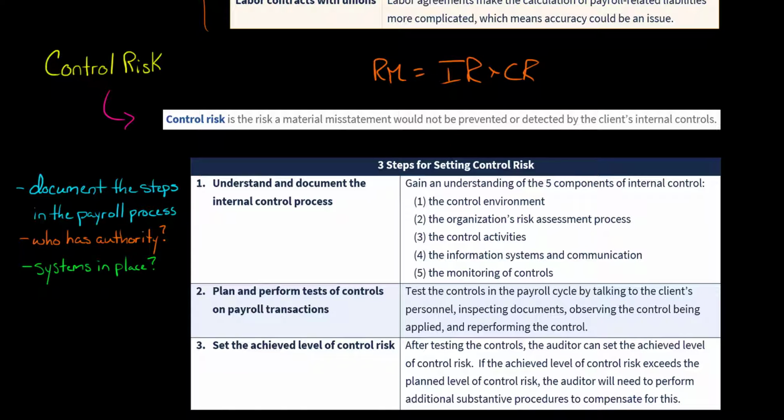Thinking about doing a walkthrough and really understanding the client's payroll cycle, and then asking yourself, who has the authority to do certain actions in this payroll cycle? For example, who has the authority to add a new employee? Okay, so who has the authority to do that? And are there systems in place for doing things? For example, when a new employee is added, is there a system in place for doing that? Or is it just, Susie handles that. We don't really have a system.